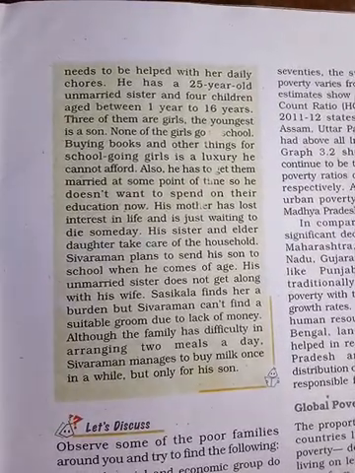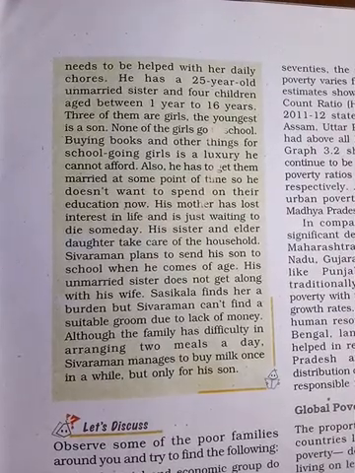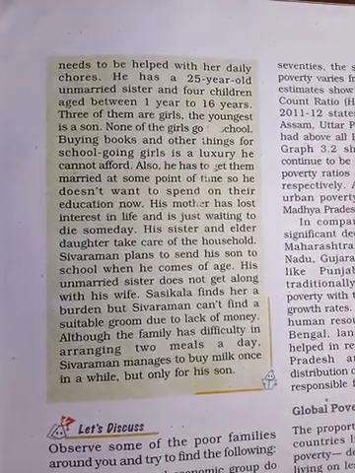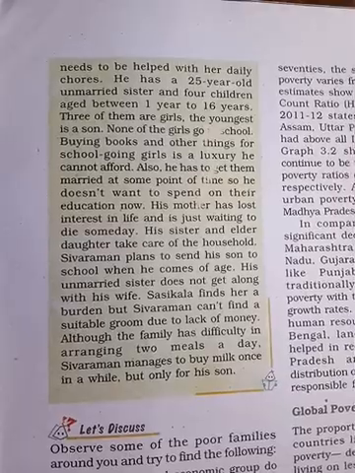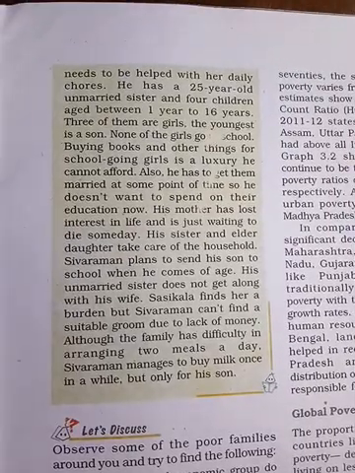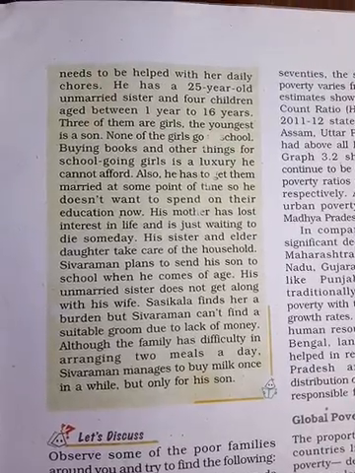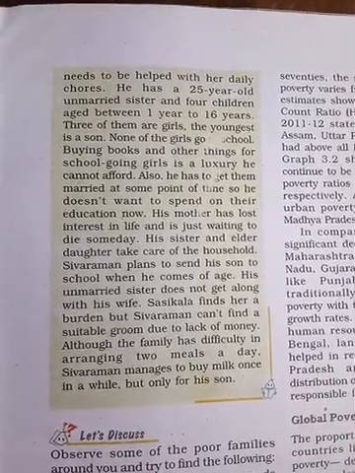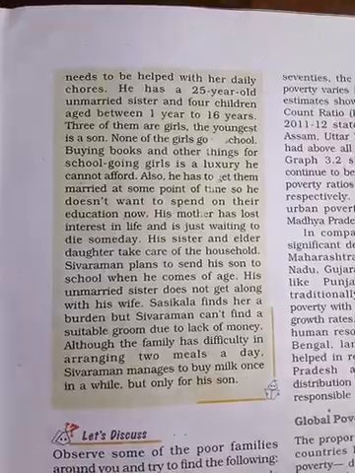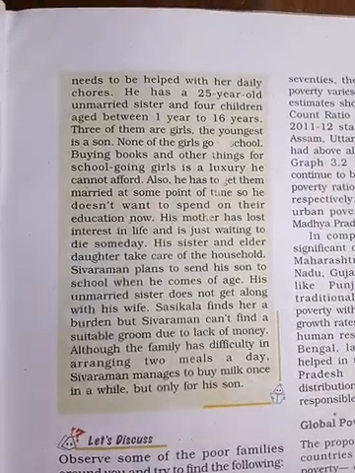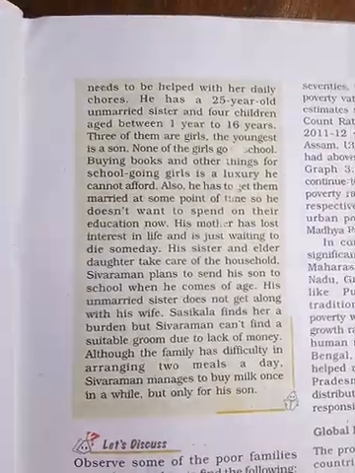Although the family has difficulty arranging 2 meals a day, Shivaram manages to buy a meal once in a while, but only for his son. That means they are facing a big problem. They don't even get enough meals for a day, and sometimes he buys a meal only for his son.